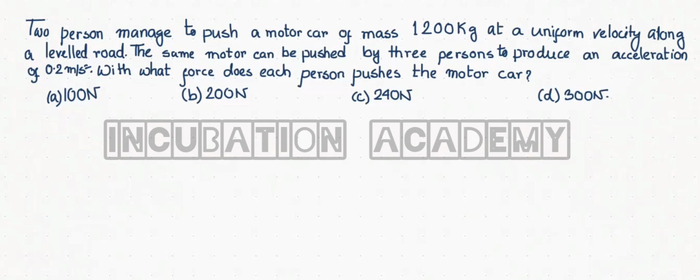So the first line basically gives us one piece of information. Let us say this is the level road, and this is the motor car.